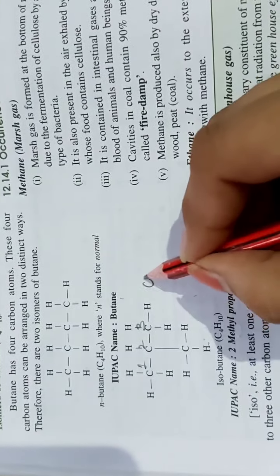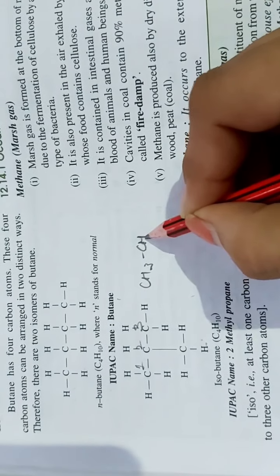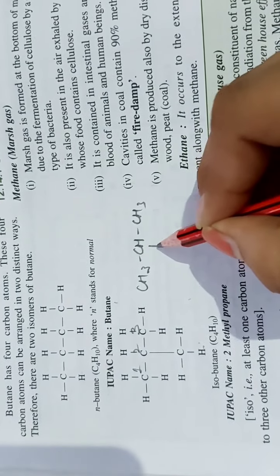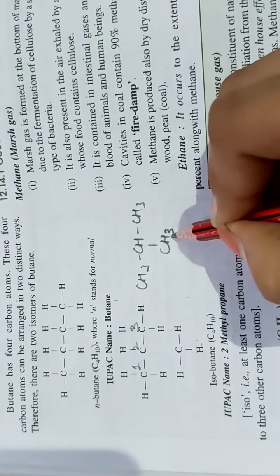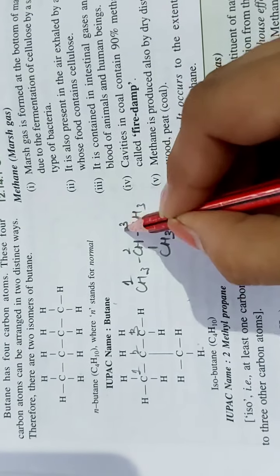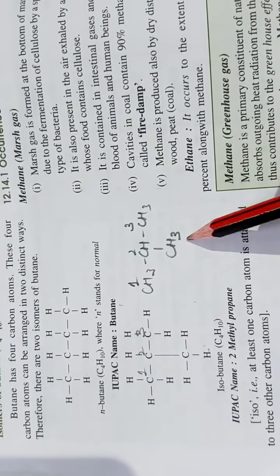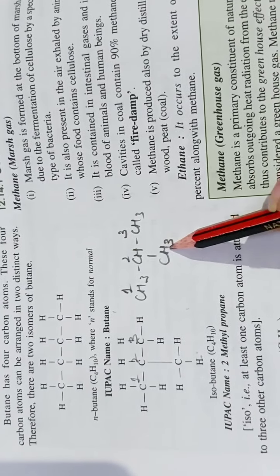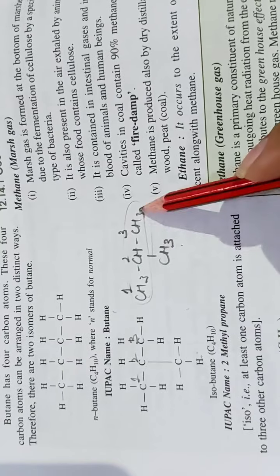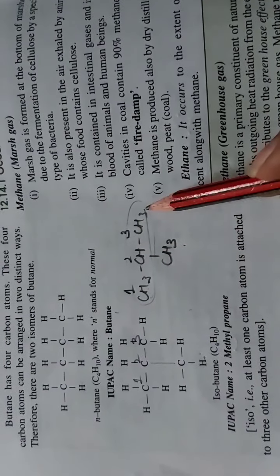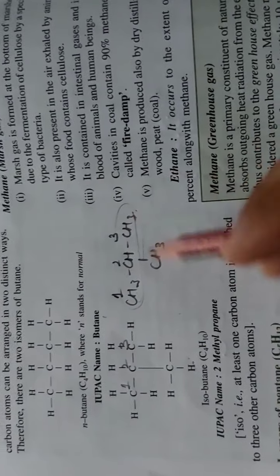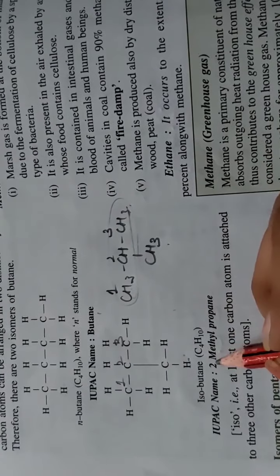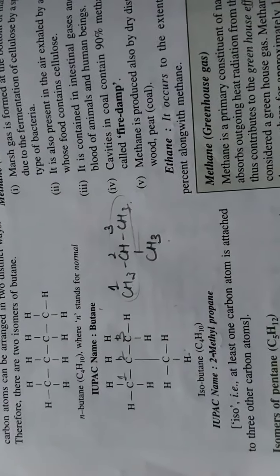You can write CH3, CH, CH3. Downside also CH3. Now give the number. At the second number, methyl is attached. So its IUPAC name will be 2-methyl. Total carbons: meth, eth, prop, 3 are there. So propane. Its name will be 2-methyl propane. A hyphen will be there.